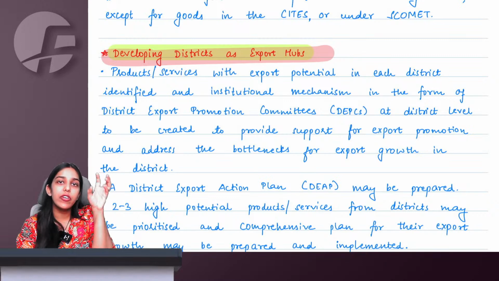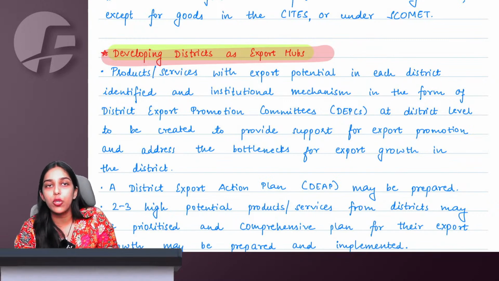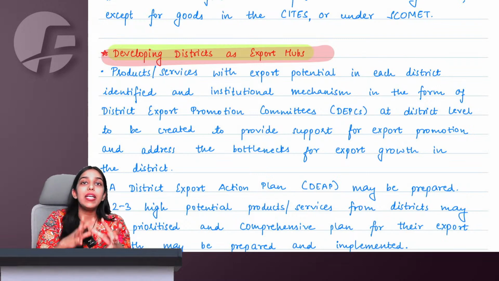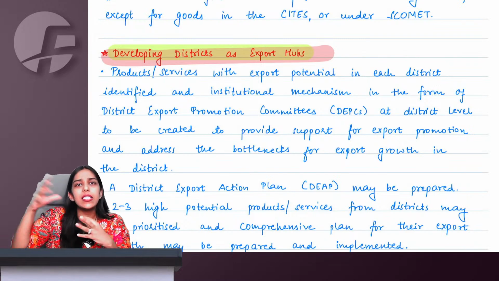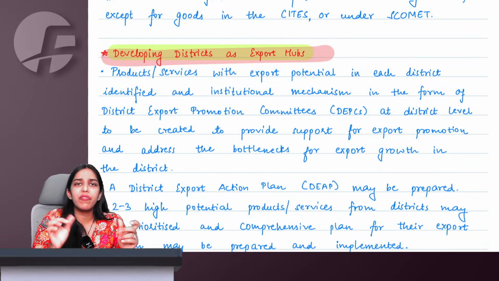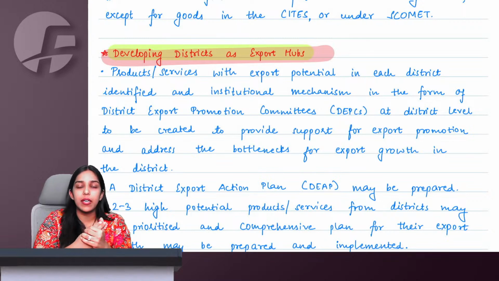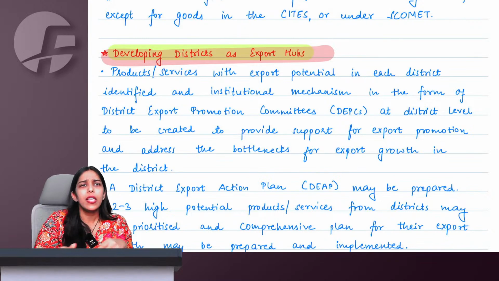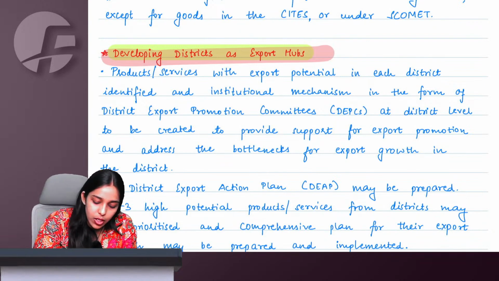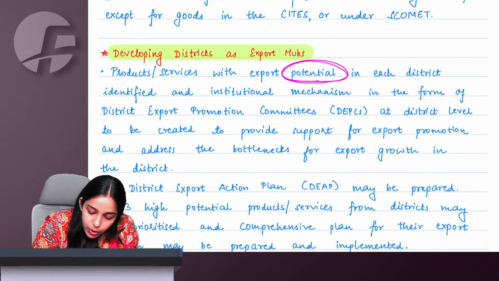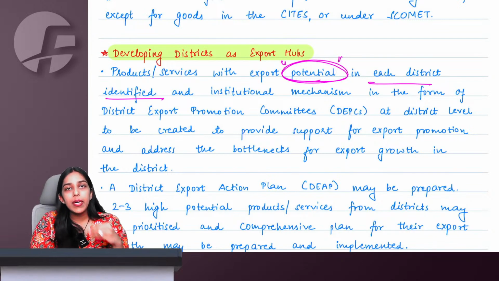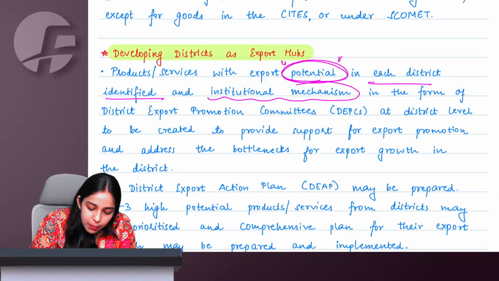That if we give the right infrastructure, the right kind of support to this particular place or district, these people can emerge as big export players. Let us say in the South, silk saris are very famous. They make super fine silk saris. Let us say Rajasthan, we have Bandhani, Gujarat has its own work. Now in that case, products or services which have export potential in each district are identified, and then government gives them a proper institutional mechanism.